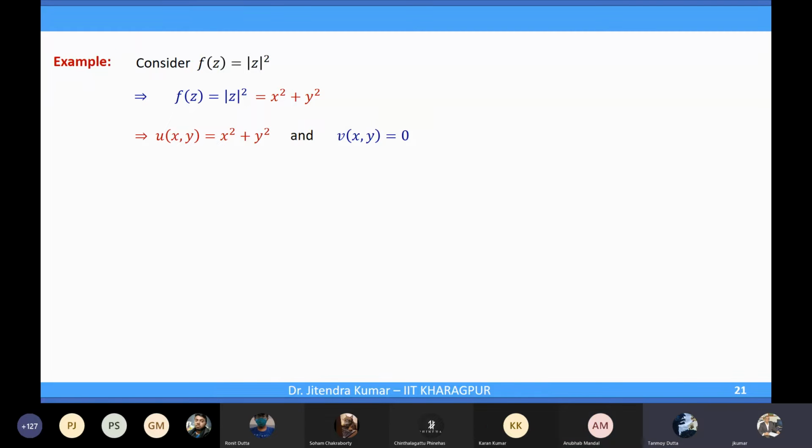The sufficient condition was that these derivatives must be continuous also. Otherwise, the Laplace equations, the harmonic function condition, would be a necessary and sufficient condition, right?